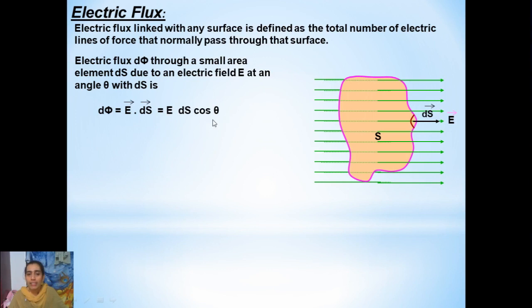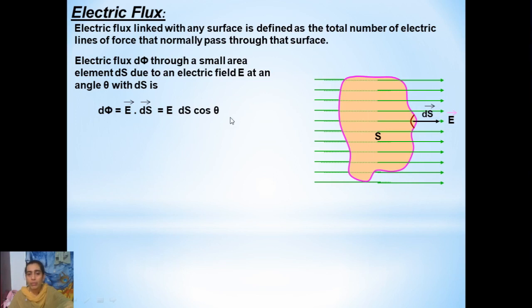Which is this angle theta? This angle theta is the angle between the electric field vector and the surface area element vector, right? I will talk about this area, how we have considered this as a vector quantity. You all will be surprised, like how we are considering area here as a vector. I'll talk about that in detail later. But for now, you understand that electric flux is nothing but the dot product of the electric field and the surface area